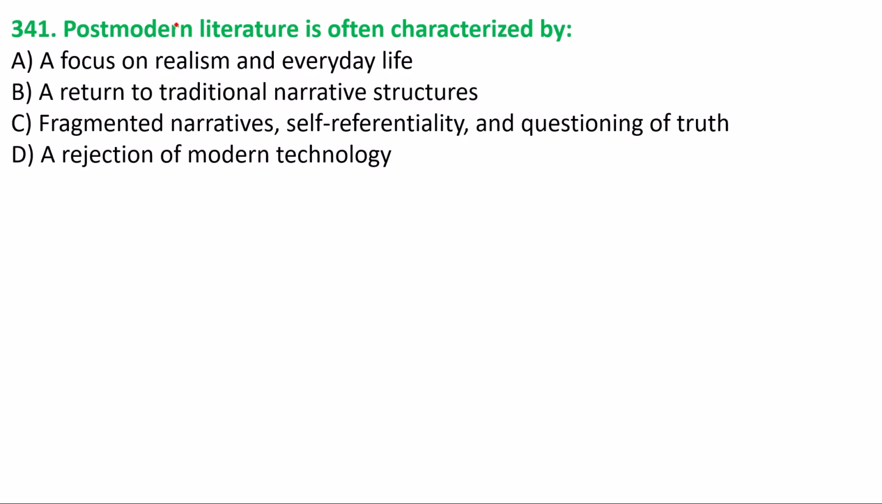Next question. Postmodern literature is often characterized by option C, fragmented narratives, self-referentiality, and questioning of truth. This is the main important characteristic of postmodern literature.